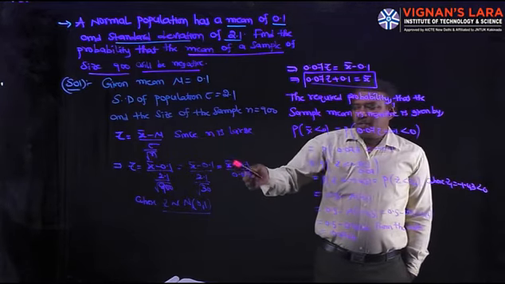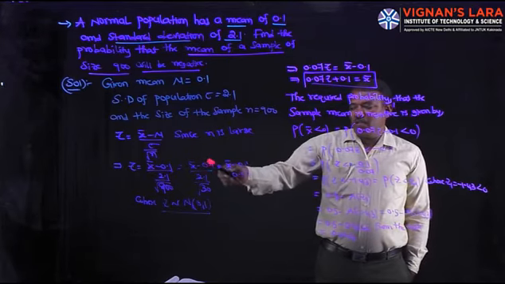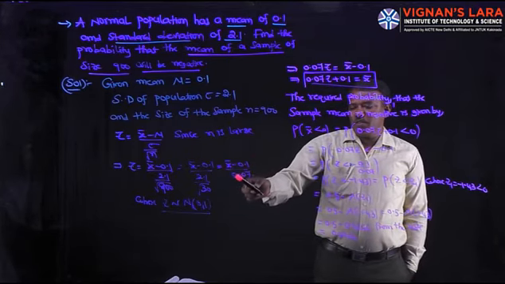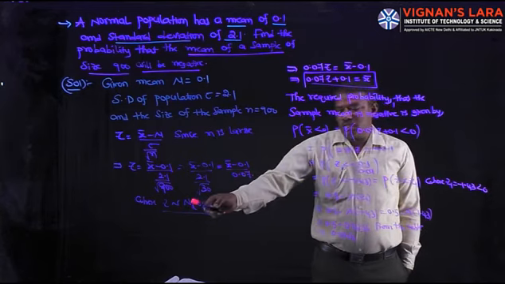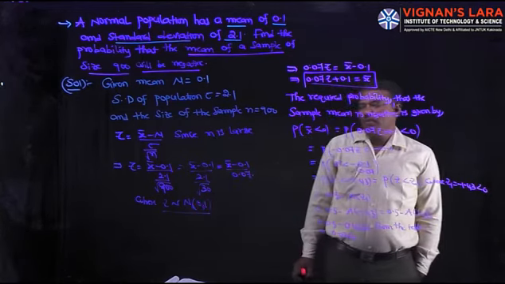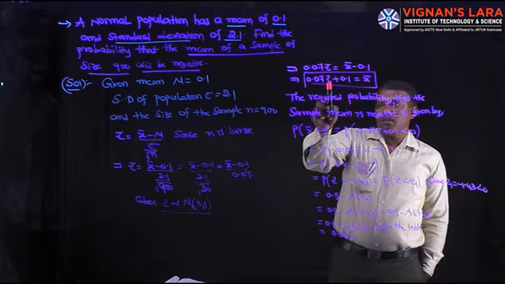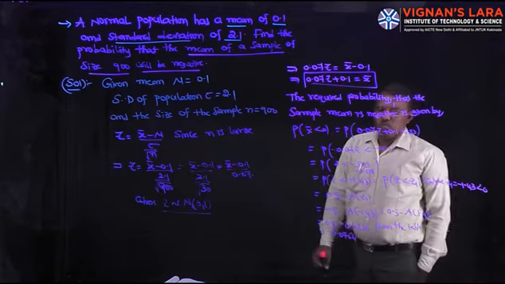Mu is 0.1, sigma is 2.1, n is 900. Then we get Z equal to X bar minus 0.1 by 0.07, where Z is a normal distribution with mean 0 and standard deviation 1. Then X bar is 0.07 Z plus 0.1 after simplification.